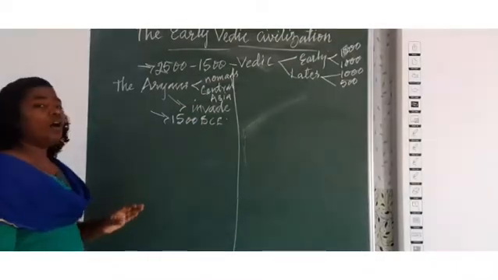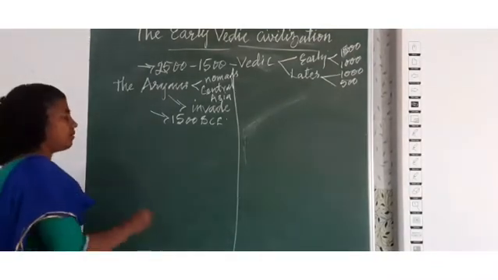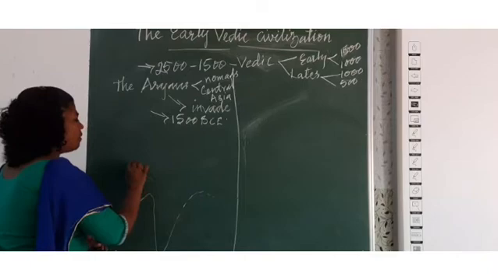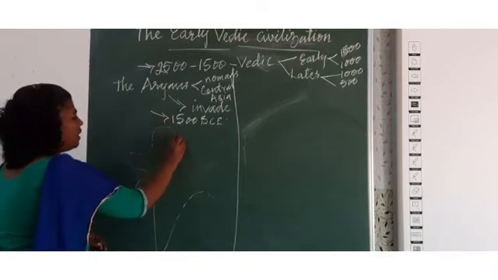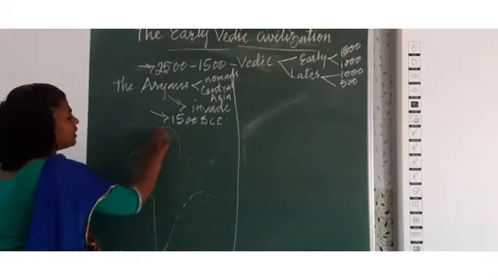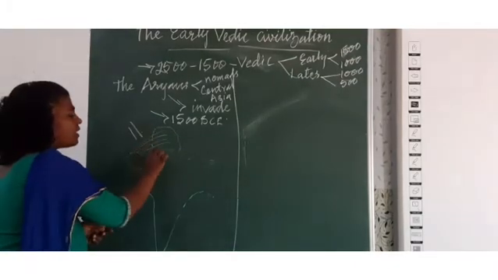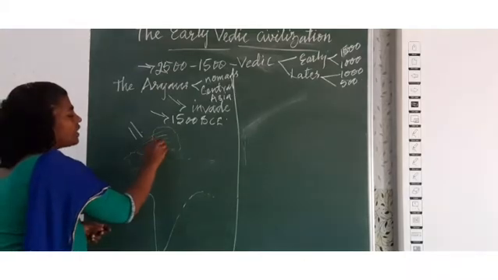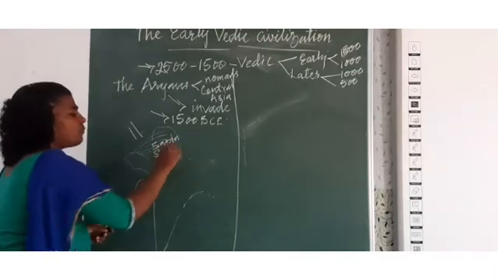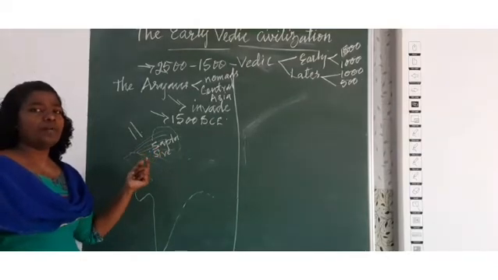Now when the Aryans came to India, first they settled in the Sapta Sindhu region. Where is Sapta Sindhu? For example, when we see India, here there are seven rivers that flow in this region, in the Indus region. They came this way and entered here. The region is Sapta Sindhu, where the seven rivers flow, and they called this place Brahmavarta.